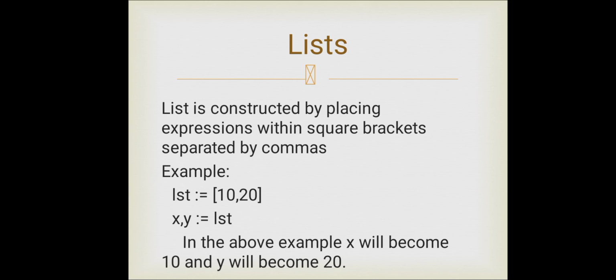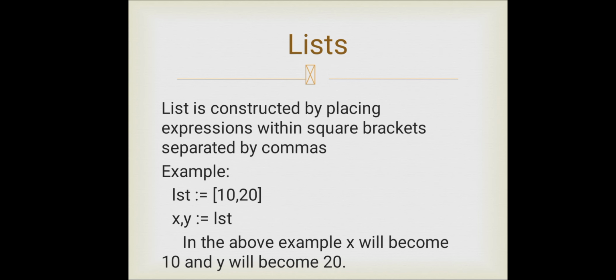Such an expression is called a list literal. A list can store multiple values. For example, 10 and 20. We can store more than numbers, like 50 to 100 numbers also we can save. Each value can be any type and can even be another list. Can you see the example?